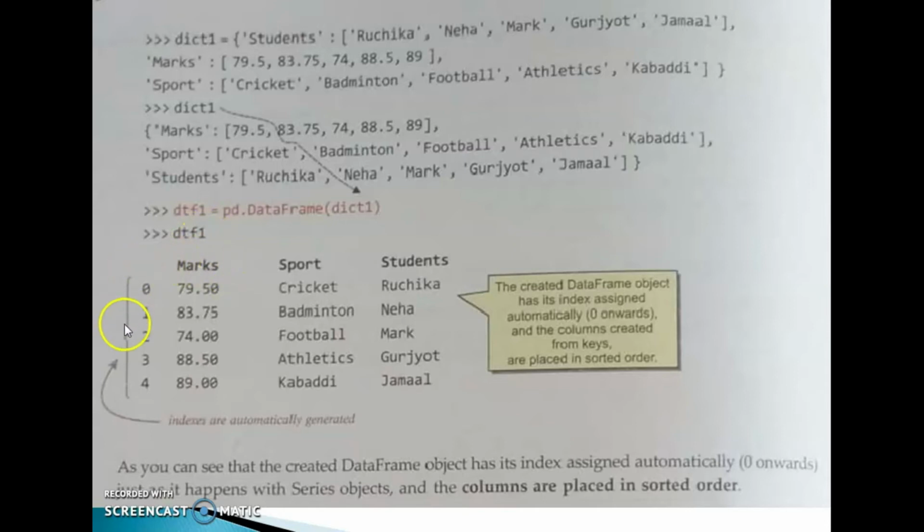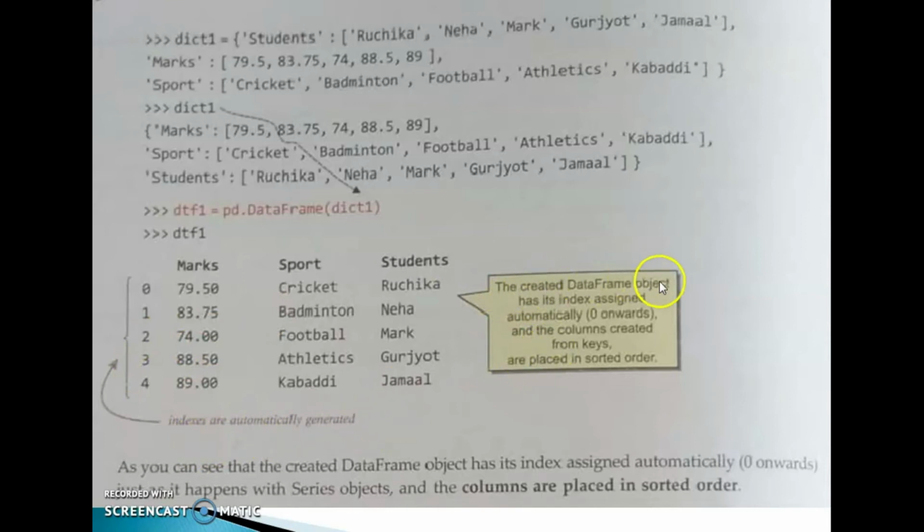We can see this structure: marks, sports, students columns. Marks is the first column, sports the second column, students the third column. In this data frame we can also identify the index values, by default from 0 onwards: 0, 1, 2, 3, 4. Indexes are automatically generated.